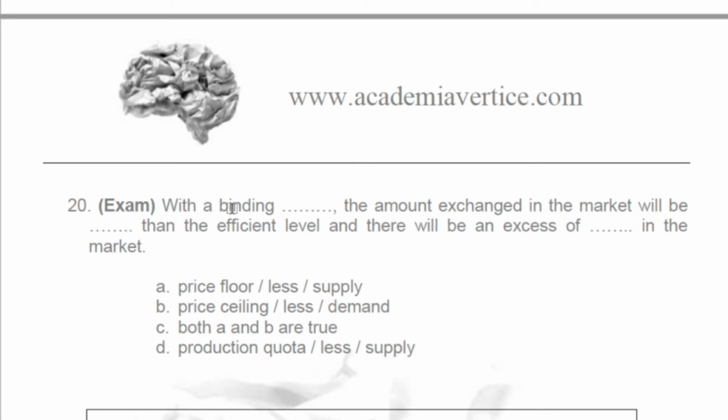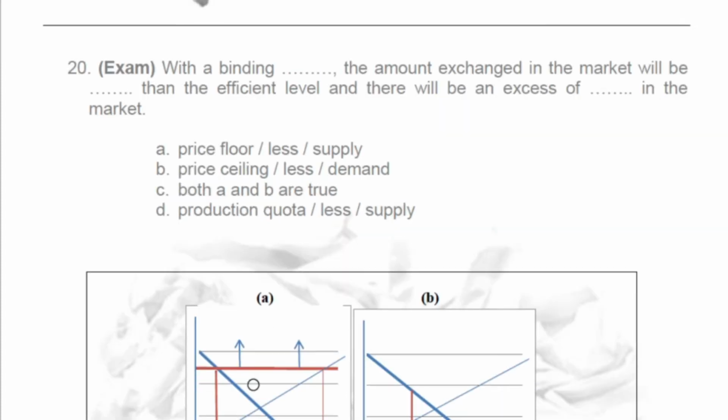Exam question: with the binding, the amount exchanged in the market will be the deficient level, and there will be an excess of in the market. Well, let's try with these words here and see which one works. With the binding price floor, the amount exchanged in the market will be less than before. Okay, let's see here. If a binding price floor is put in place like this, the amount exchanged will be this one. Be careful, this one.